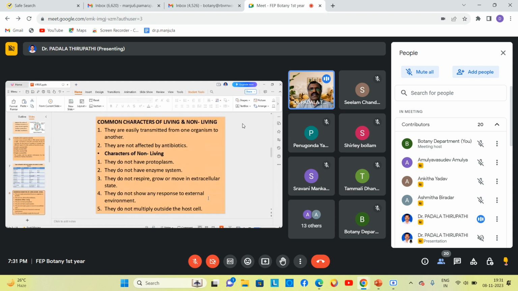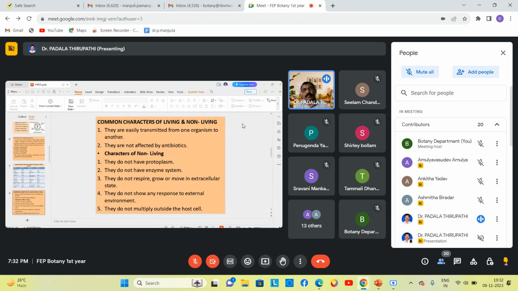Next, what are the common characteristics of the living and non-living nature of viruses? They are easily transmitted from one organism to another. They are not affected by antibiotics. Remember, my dear friends, why are they not affected by antibiotics? Anybody can tell?